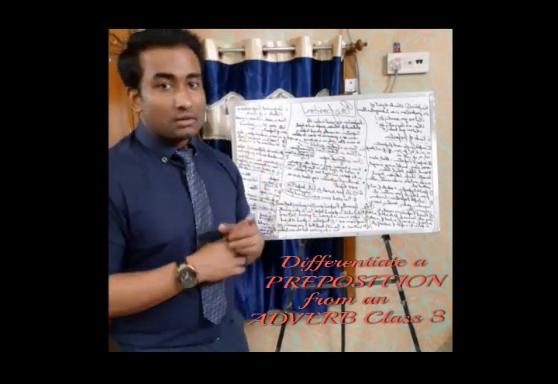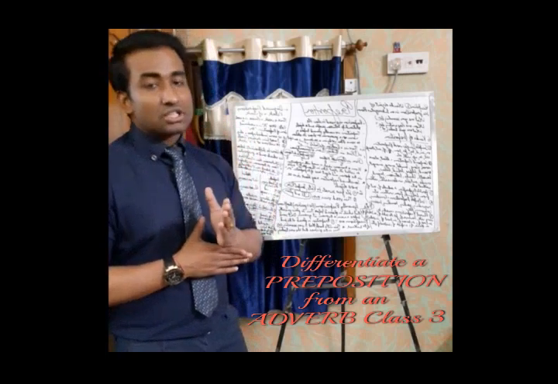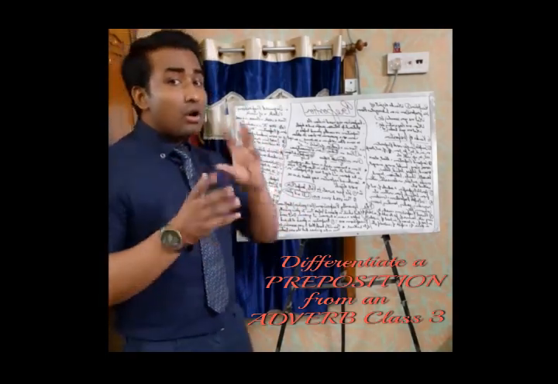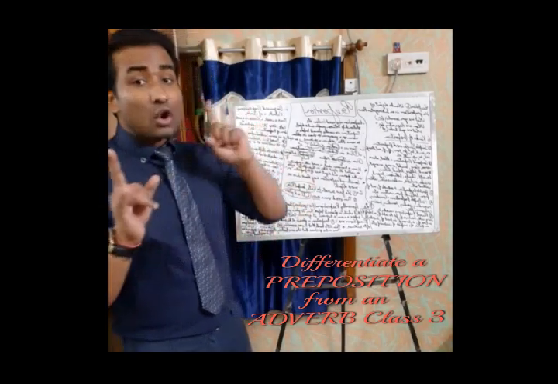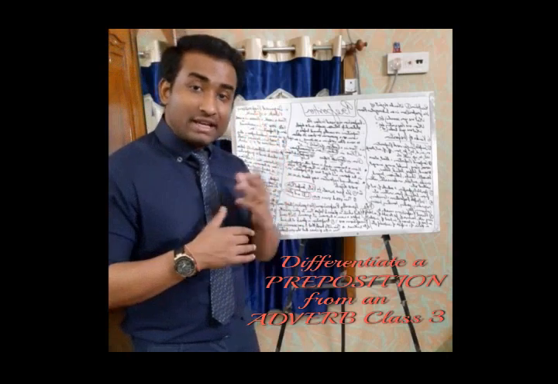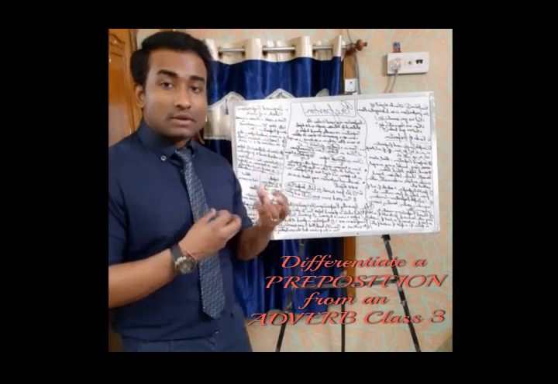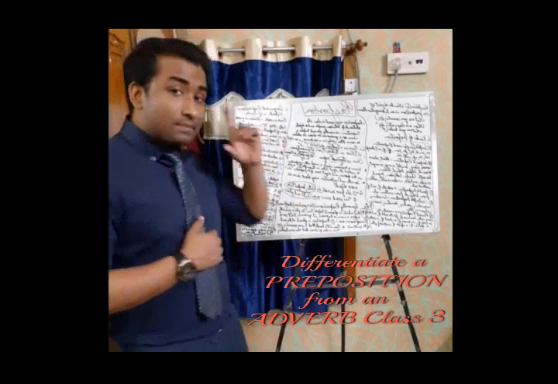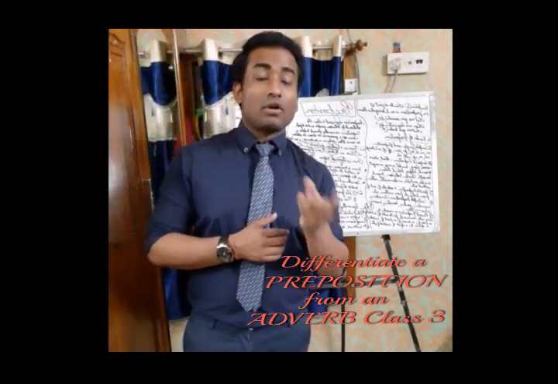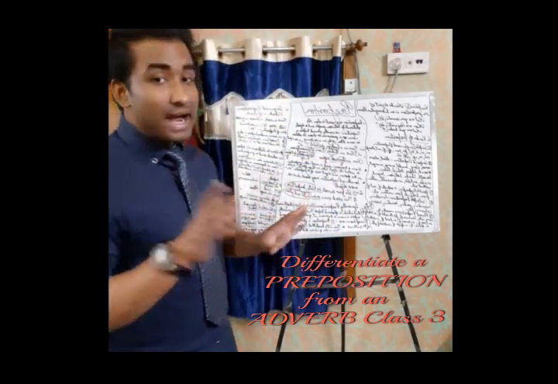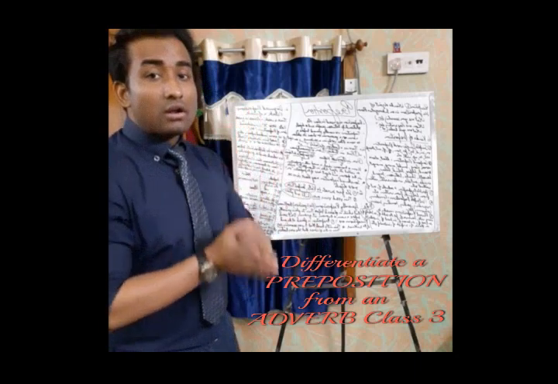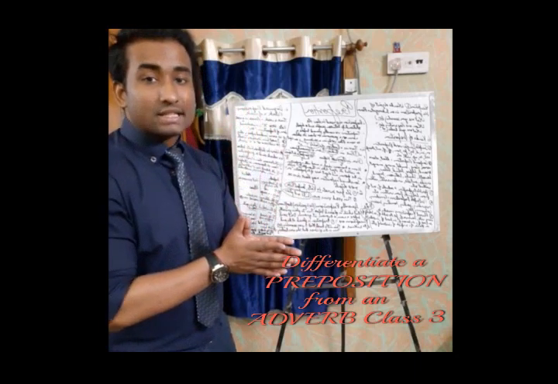If it is a preposition, mind it guys, it will always have a noun or a pronoun as its object, which I have already taught you in the first class, what is the object of the preposition. And if it is an adverb, it will always modify a verb, an adverb, or an adjective.